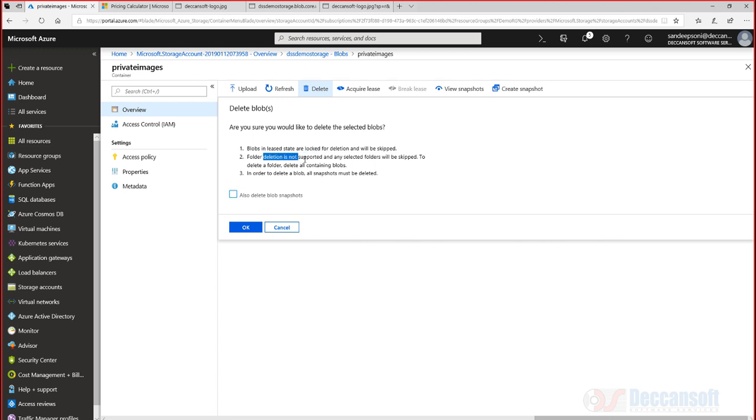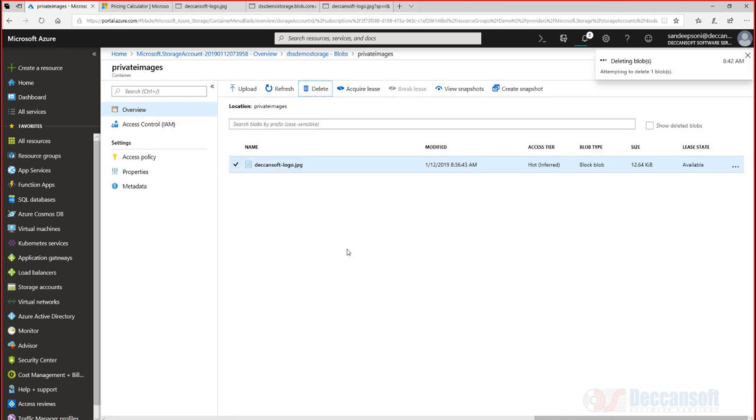Folder deletion is not supported because it is not a folder actually. It's a folder name associated with the blob name. They are together as one blob. In order to delete a blob, all snapshots must be deleted. Very important.